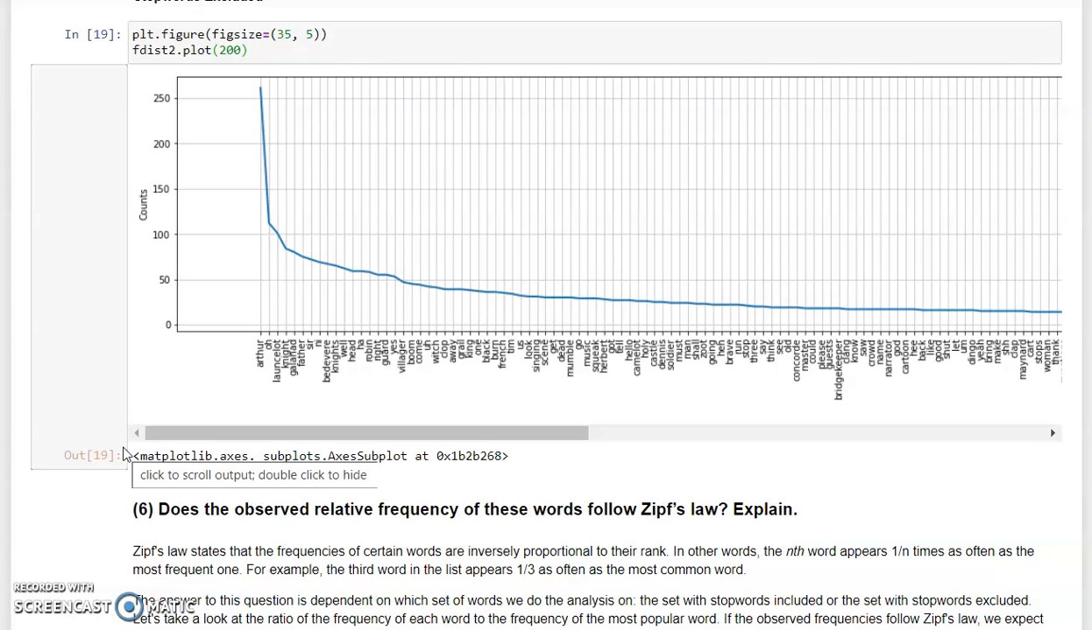The next question was to identify whether the relative frequency of the words follows Zipf's law. So for those that don't know, this law states that frequencies of words are inversely proportional to their rank. So that means the third word, for example, in the list will appear a third as often as the most common word. So to answer this question, we have to look at the different analyses separately.